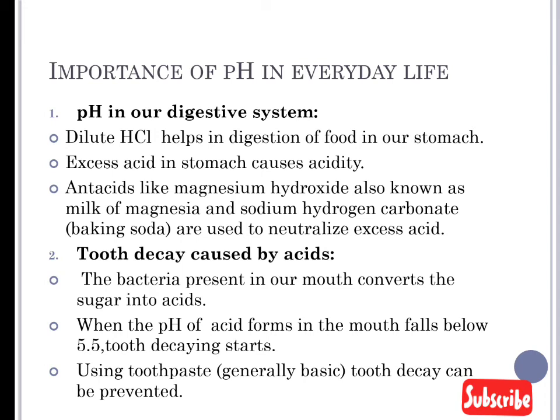The next importance of pH is tooth decay, which is caused by acid. The bacteria present in our mouth convert sugar into acid. Whatever food we eat contains some sugar, and that sugar is converted into acids. When the pH of the acids formed in the mouth falls below 5.5, it starts tooth decay. How to stop that?